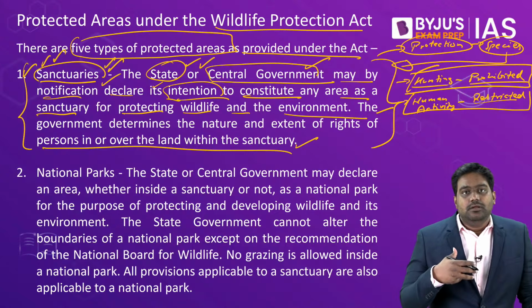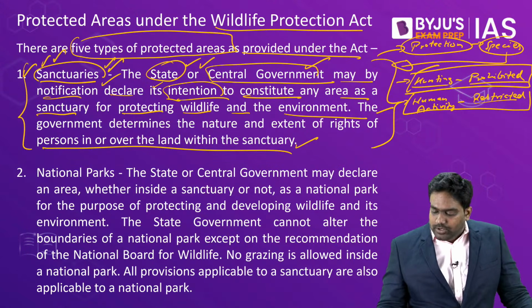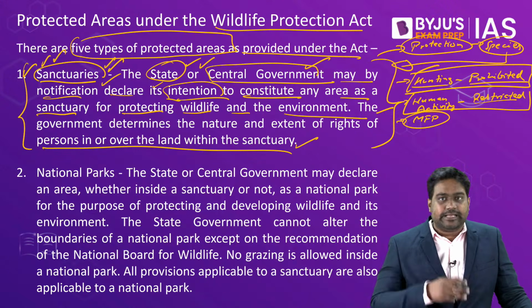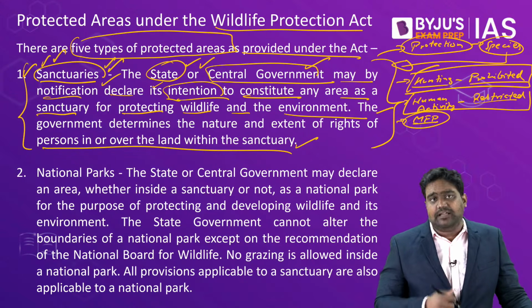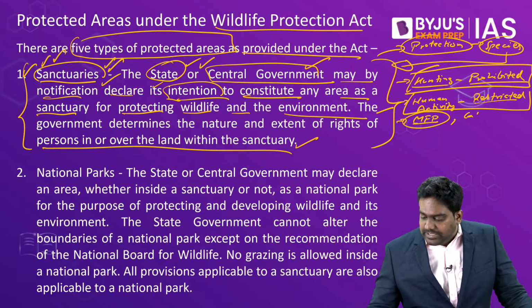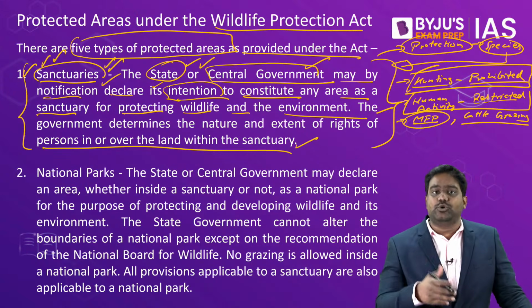For example, if there are tribal communities living near a sanctuary, they might be allowed their traditional rights like collection of minor forest produce. They can collect only basic forest produce, but they can't take up extensive agriculture and cultivation. They might be given the right to graze their cattle. Cattle grazing might be allowed. So human activity might be allowed in a sanctuary on a case-to-case basis.